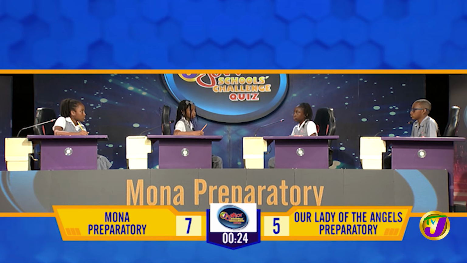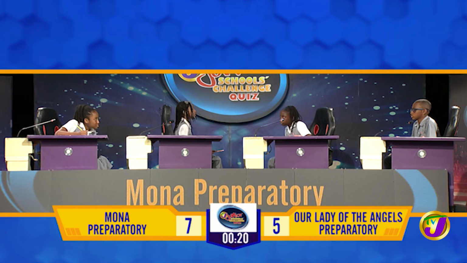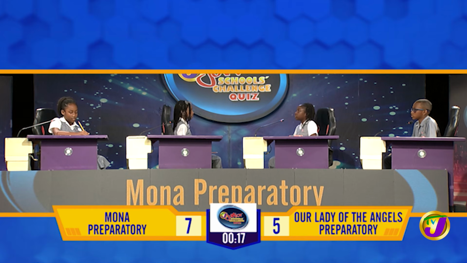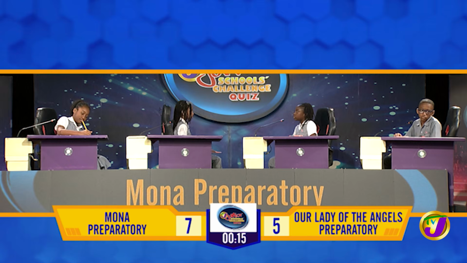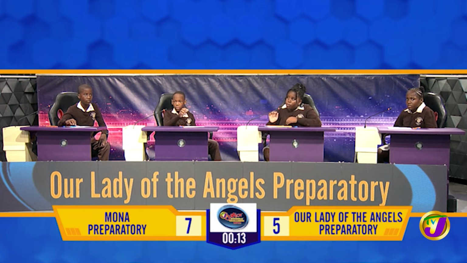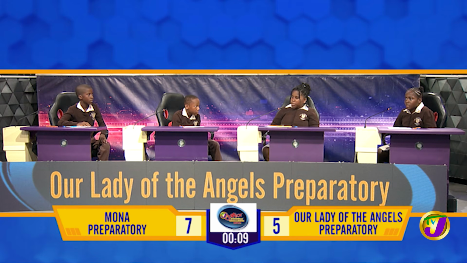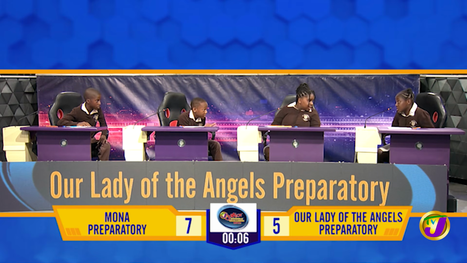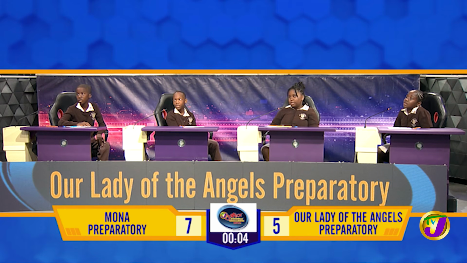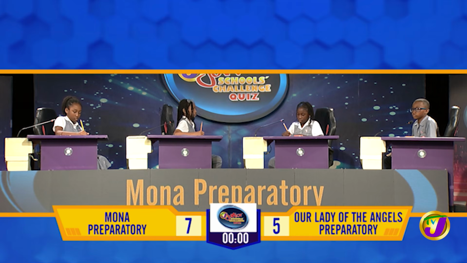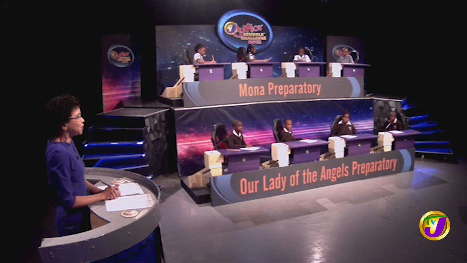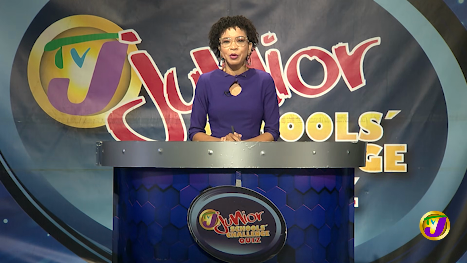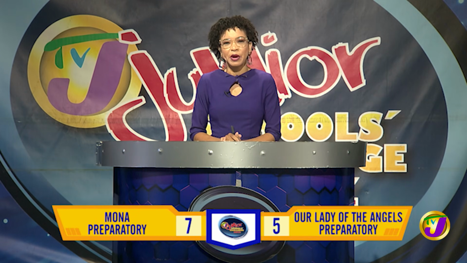Which team is the reigning NBA champion in the United States of America? Los Angeles Lakers. Incorrect, it's the Oklahoma City Thunder. Our Lady, which team did the Oklahoma City Thunder defeat to win the NBA title in 2025? Los Angeles Lakers. Incorrect, it's the Indiana Pacers. Jamaican Affairs. And that brings us to the end of section 1. The scores are Mona Prep on 7 and Our Lady of the Angels Prep on 5.